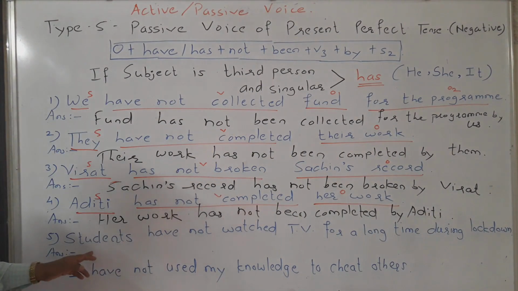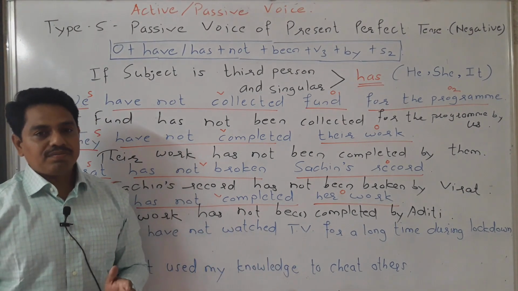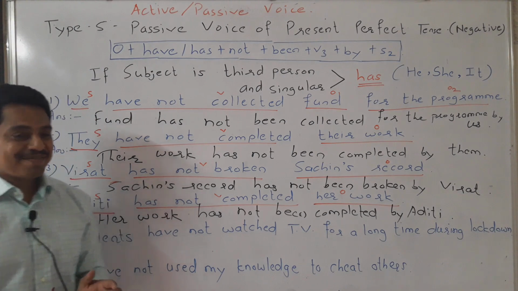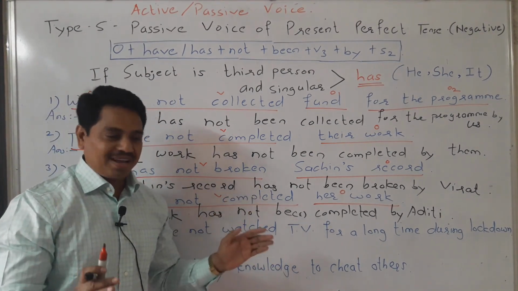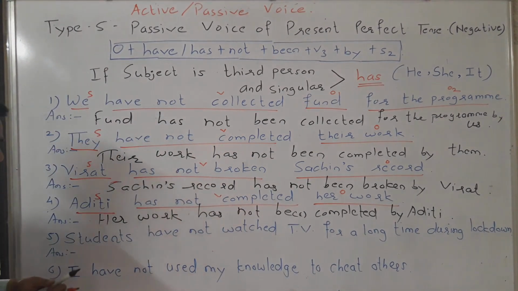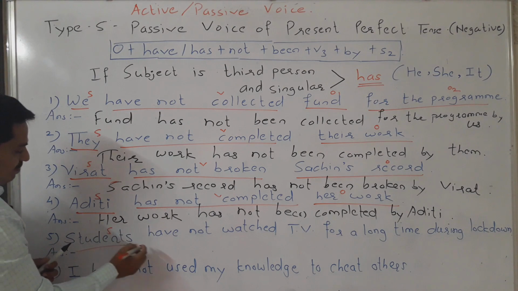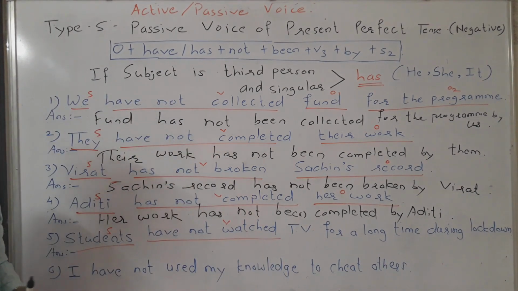Next sentence is there. Students have not watched TV for a long time during lockdown. Which is the subject here? The subject is students. Have not watched, this is the verb.